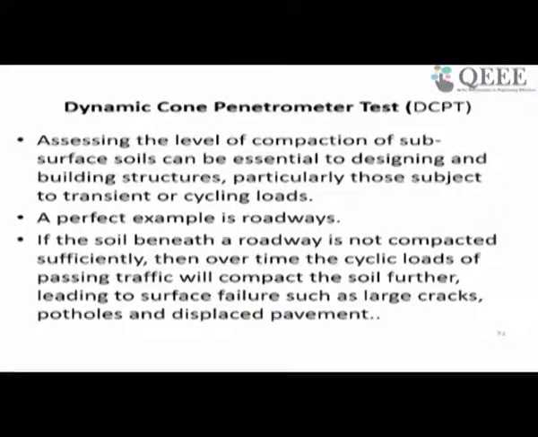There is another method called the dynamic cone penetrometer test, DCPT. So far we saw the SPT, the standard penetration test, which gives a crude number corresponding to penetration with the blows. Then we have numbers corrected for different strata, overburden correction, or maybe dilation correction.